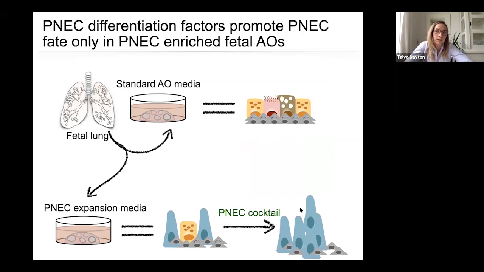Now, if we assume that the putative adult stem cell in the lung is indeed the basal cell and that basal cells give rise to PNECs, then this should be possible. So I should be able to start from my standard airway organoid media, add my PNEC cocktail, and get this. And perhaps it's just that I didn't have the right conditions before, and this differentiation media is the answer.